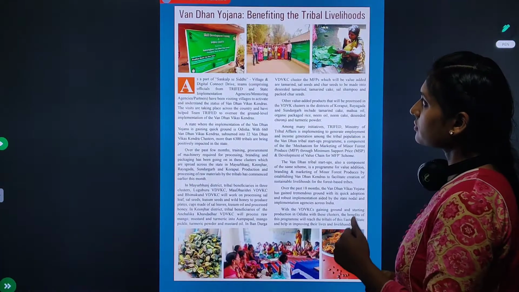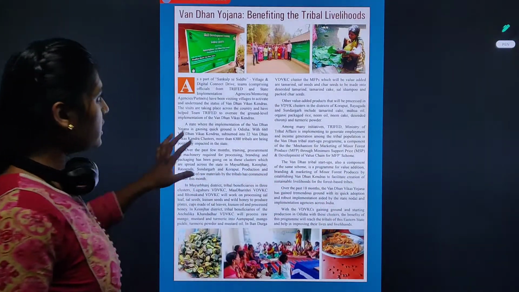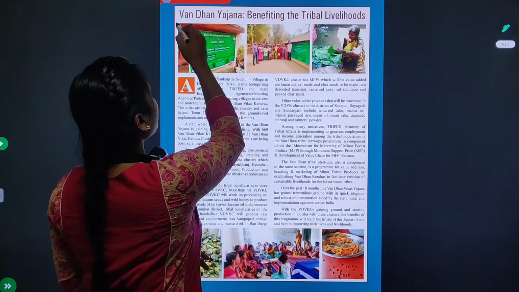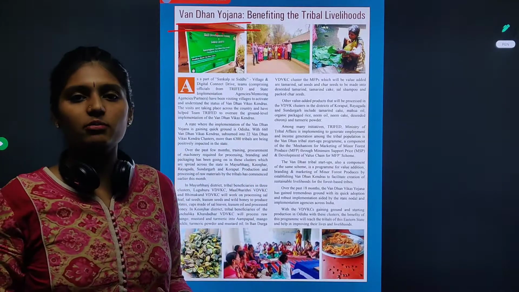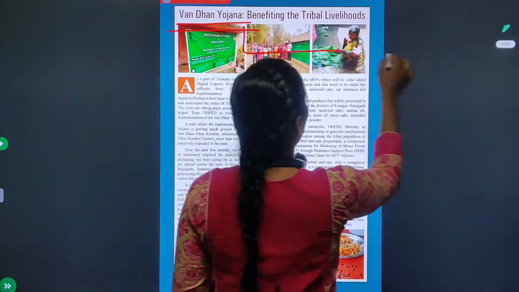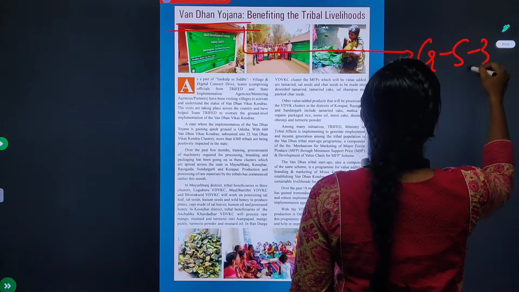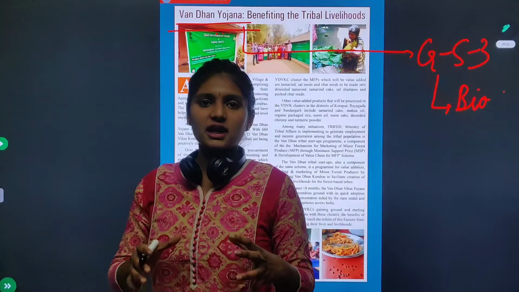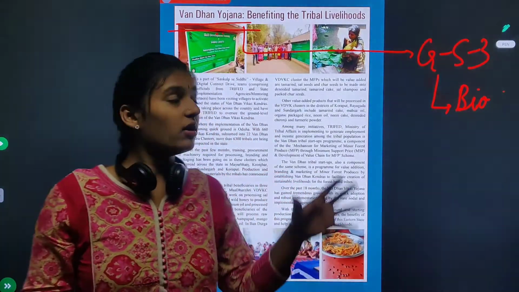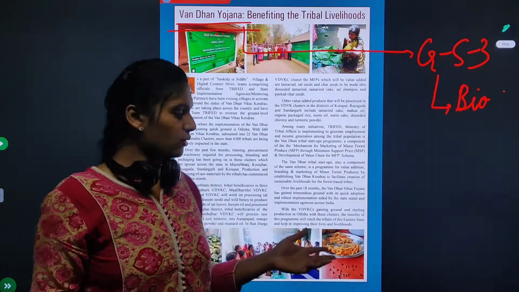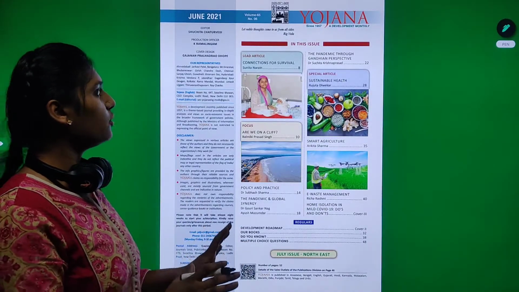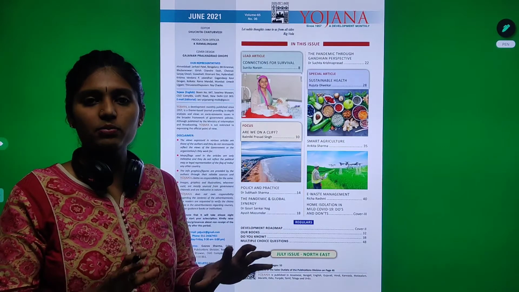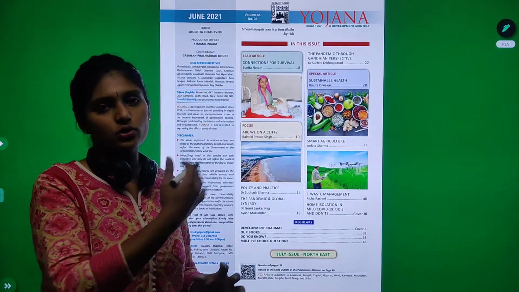How to do that? When you go to this page, there will be a topic which is highlighted for that month. Here, Vandhan Yojana benefiting the tribal livelihood. They are basically talking about GS3's biodiversity and tribal activities, and that is how you first get an overview. Then, if you go to the index page, only in the index page you can make a map of what to read in depth and what not to read.